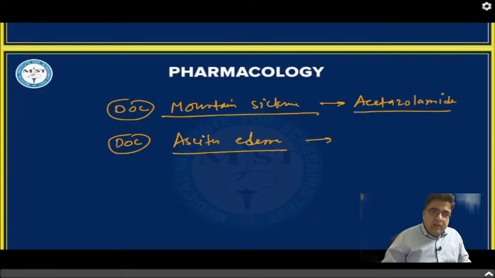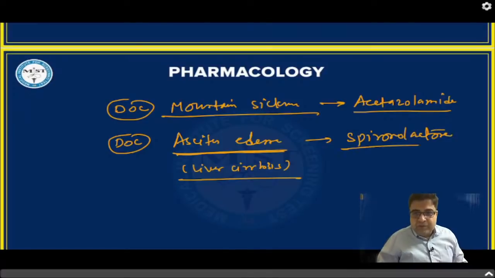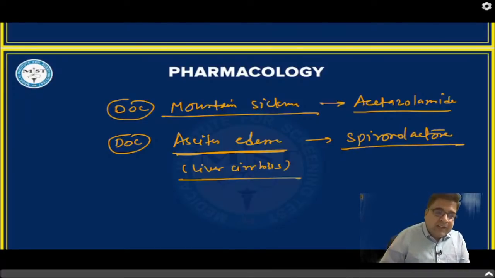And also you have to tell me which medicine is drug of choice for edema associated with liver disease. So patient is having liver disease, liver cirrhosis. So liver cirrhosis associated edema, ascites edema. Which medicine is the best medicine for ascites edema? Anyone would like to answer? No, Dr. Ehtesham Zafar, it's not mannitol, it's something else. Think about a drug. Very good. So Dr. Afsal, Dr. Sujit Kumar has given the correct answer. The answer is spironolactone. So the medicines like spironolactone, or potassium sparing diuretics, are the best medicine for the treatment of ascites edema.